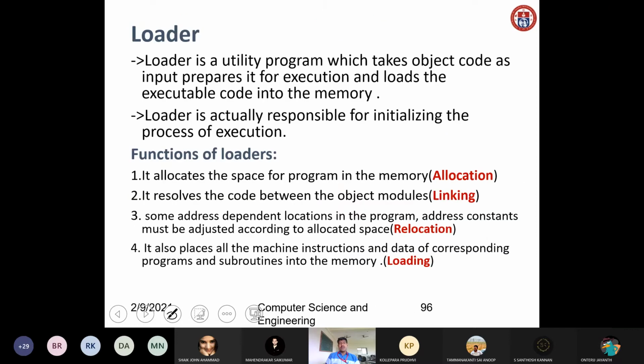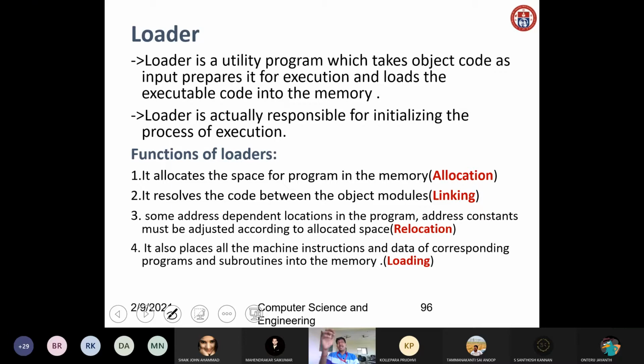The loader is a utility program which takes object code as the input and prepares it for execution. Okay, so what it will do is take the object code. Once source code is converted into object code, it may be available in memory, and the loader will take the object code as an input and prepare it for execution. So once we are executing, you may get an exe file.